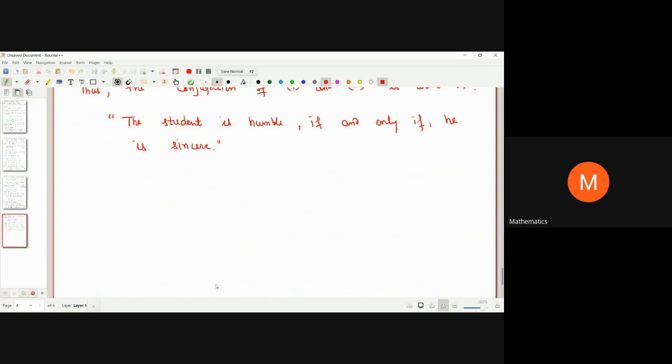Then this can be written as, the apple is red if and only if it is ripe. Or you can write it the other way also, no problem with that. So it is very easy, just think about it.